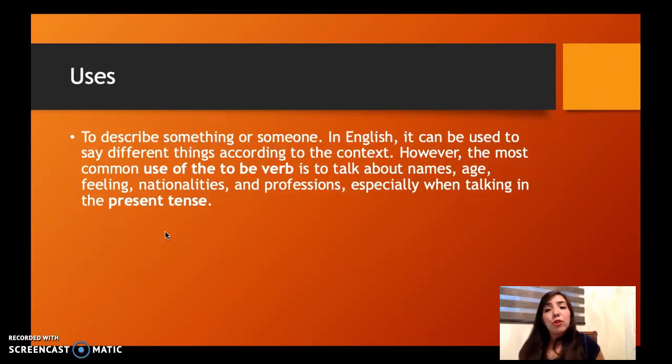Well, for some uses, we use it mostly to describe something or someone, and that would be to say his name, age, or feelings, or nationalities, professions, and these uses are especially when you use the present tense. The verb to be and the present tense are very similar in their uses, but for the verb to be, we have more specific information about things.